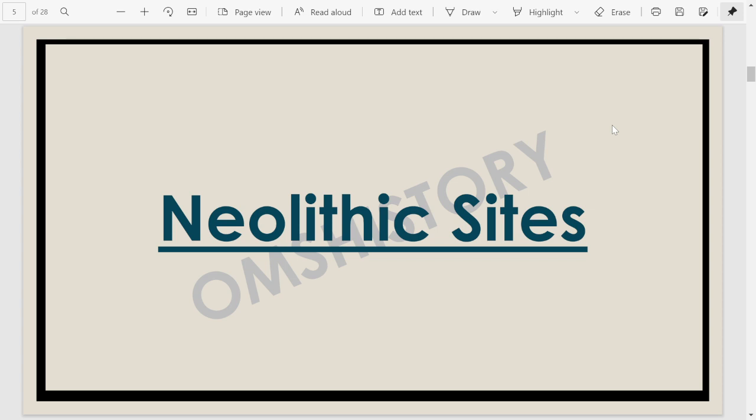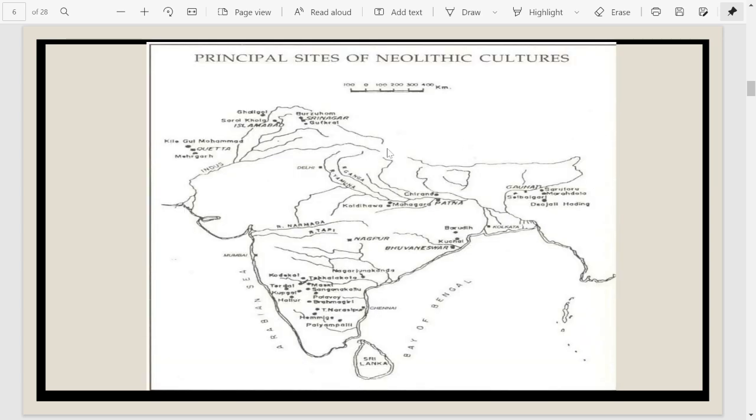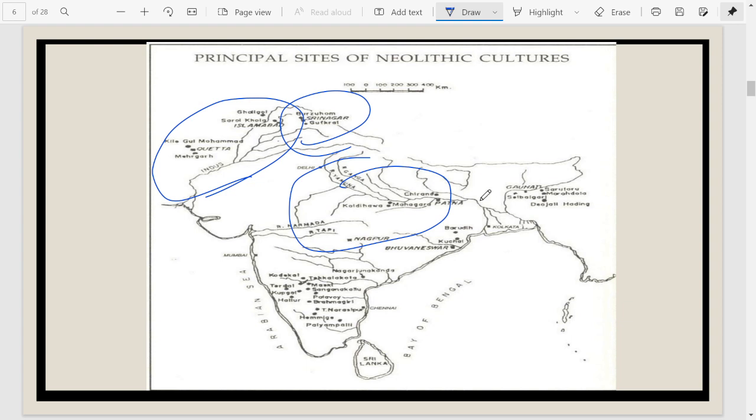While discussing the Neolithic sites, these are some of the important Neolithic sites which you are seeing on the map here. We have certain sites in our northwestern portion, we'll talk about them. Then we have certain sites in North India, then certain sites in central India and eastern India, then northeastern India, and then we have many Neolithic sites in South India. We are going to discuss these sites one by one. So let's get to it.